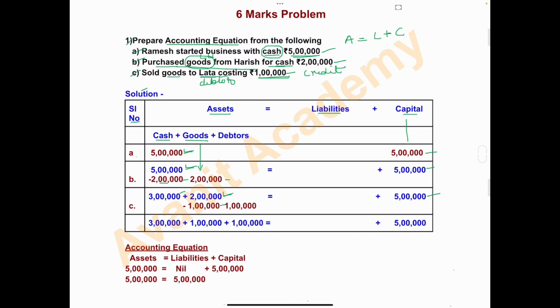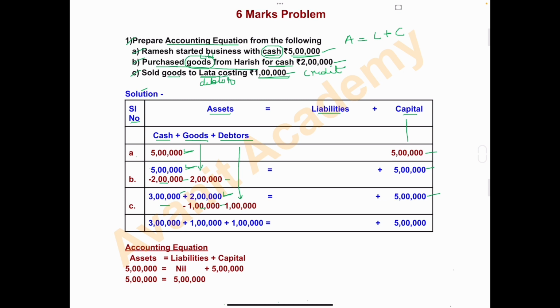ನಾವೇನ್ ಮಾಡಿದ್ದೇವೆ, 1 lakh ಇನ ಗೂಡ್ಸ್ ಅನ್ನು ಲತಾಗೆ ಸೇಲ್ ಮಾಡಿದ್ದೇವೆ. So minus 1 lakh and we have not received the cash, so here nil. ಕ್ಯಾಶ್ ರಿಸೀವ್ ಮಾಡಿದ್ರೆ ನಾವಿಲ್ಲಿ ಆಡ್ ಮಾಡ್ತಿದ್ವಿ 3 lakh ಗೆ, ಆದ್ರೆ ಇನ್ನೂ ನಮ್ಗೆ ಕ್ಯಾಶ್ ಸಿಗ್ಲಿಲ್ಲ. So this Latha is a debtor and debtor is an asset, so assets ಅಲ್ಲಿ ನಾವು ಬರೆಯೋಣ debtors. Okay, and the debtors amount is 1 lakh, so here write 1 lakh. This is for selling the goods, minus 1 lakh, and this is